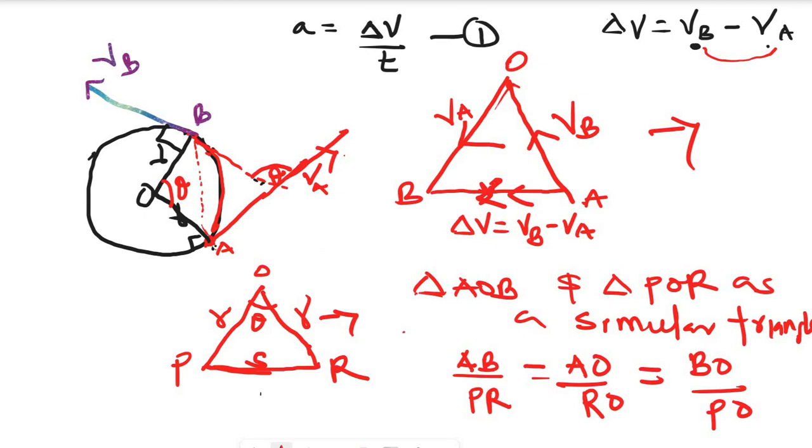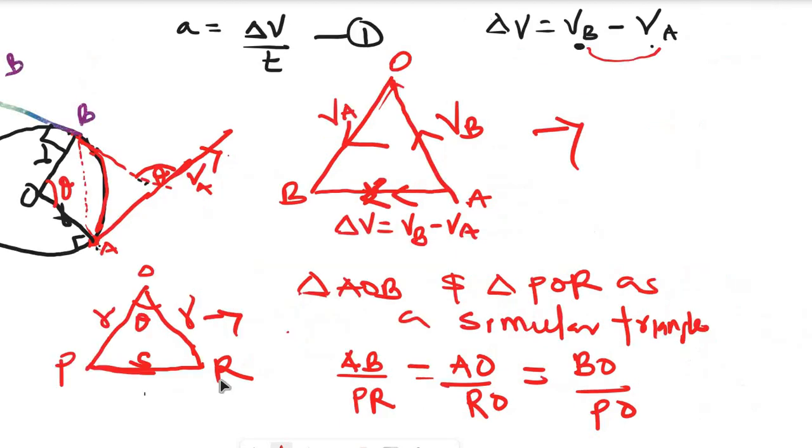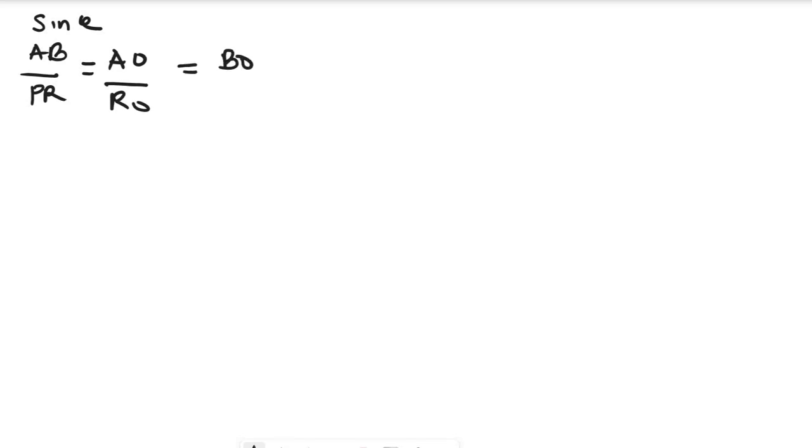So let's solve them using similar triangles. AB over PR is equal to AO over RO, equal to BO over PO.